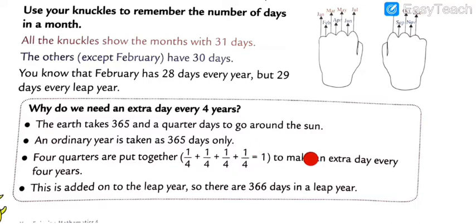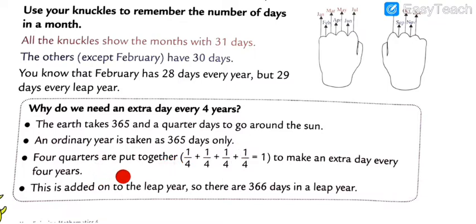It takes a quarter day more, okay, beyond 365. An ordinary year is taken as 365 days only.